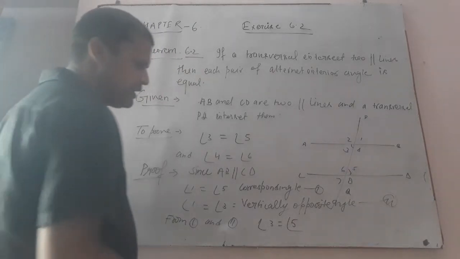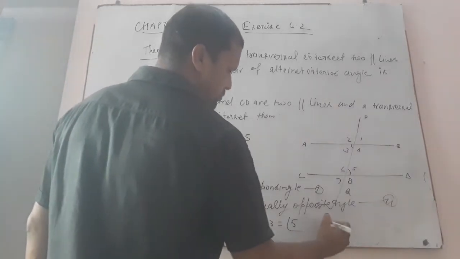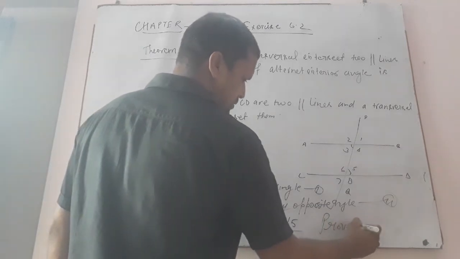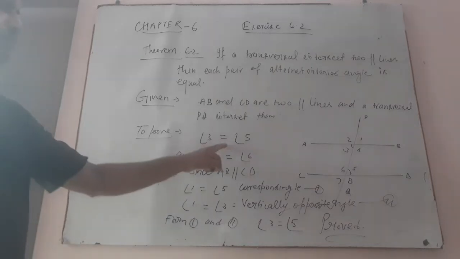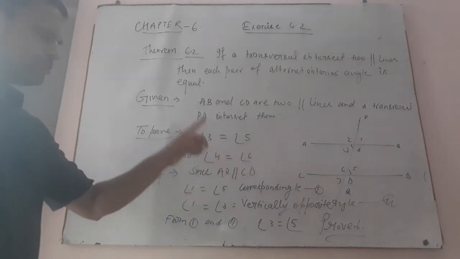Angle 3 equals angle 5 proved. First one is done. Now see the second one.